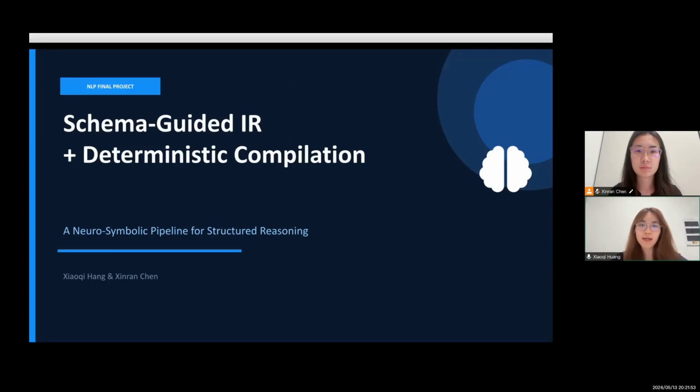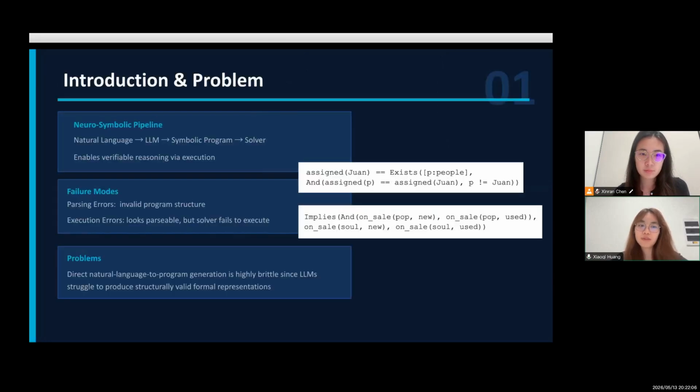Our project is schema-guided IR plus deterministic compilation, a neurosymbolic pipeline for structural logical reasoning. I'm Xiaoqi, and I'll be presenting the first half with my partner Xinran talking over the second half.